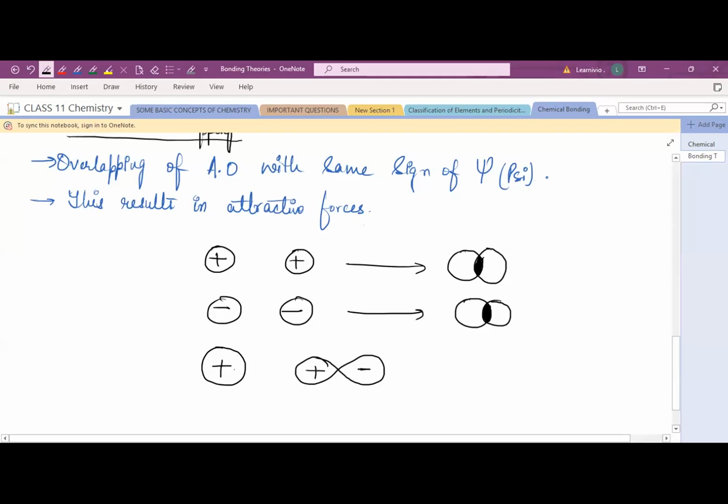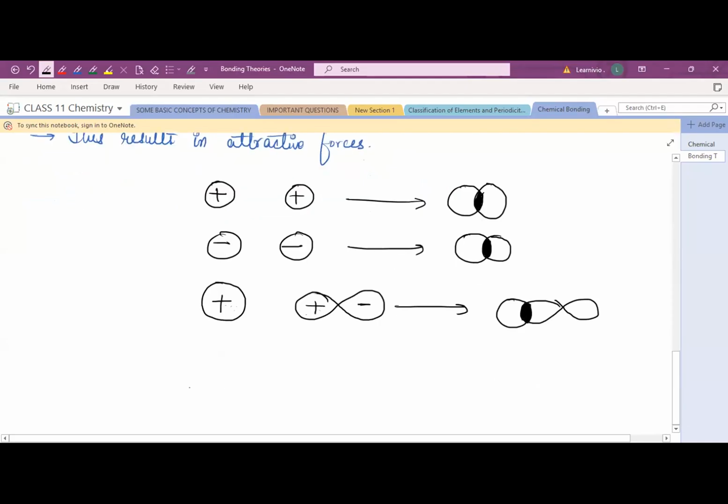And from the positive side, for example, the overlapping happens, they interact with each other. Interaction is between this plus and this plus, the s and the p orbitals. So the bond will be formed. The overlapping will be like this, from the same side where the sign is the same. So this type of overlapping is known as positive overlapping.